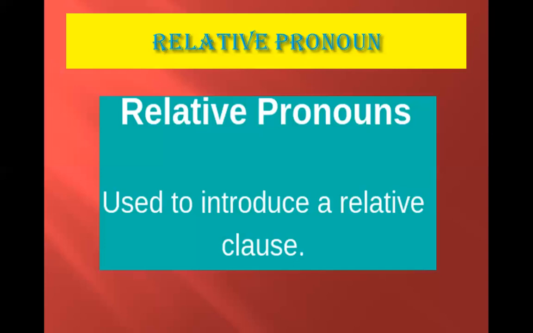Relative pronouns like what, whoever, whichever, and whatever do not have a specific antecedent. These pronouns are referred to as indefinite relative pronouns. So you need to keep in mind the importance of who, whom, which, that, and how they are used. Who and whom are used with antecedents which are people or animals.